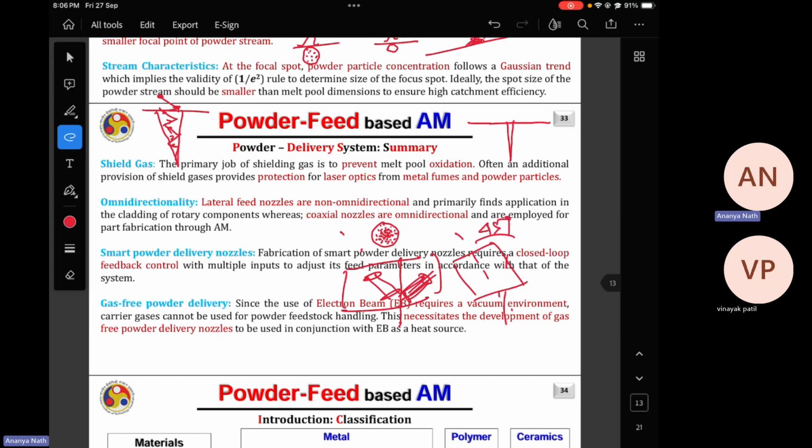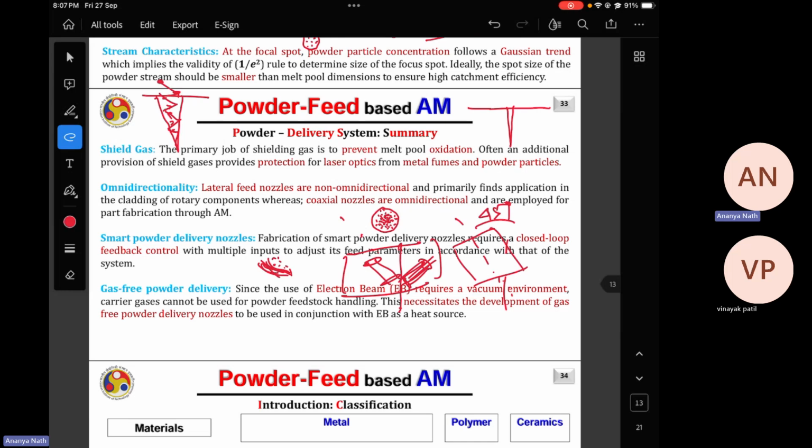for example, at 45 degrees, your powder stream should not look like there is some powder in this portion and no powder in this portion. So this is full of powder and this is empty. This should not look like this. So that's why if you are not going for the coaxial arrangement, then you have to have separate control over each powder stream.